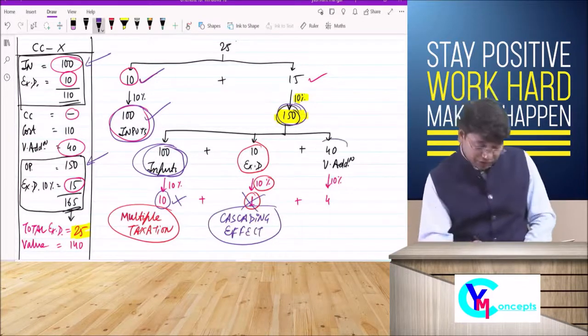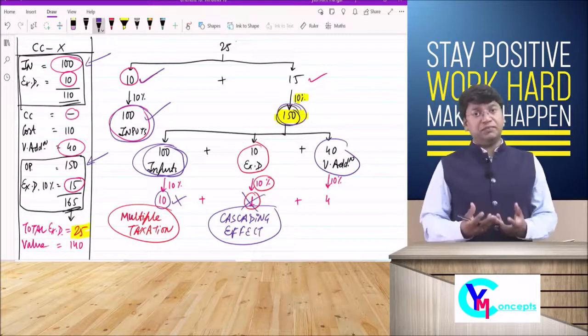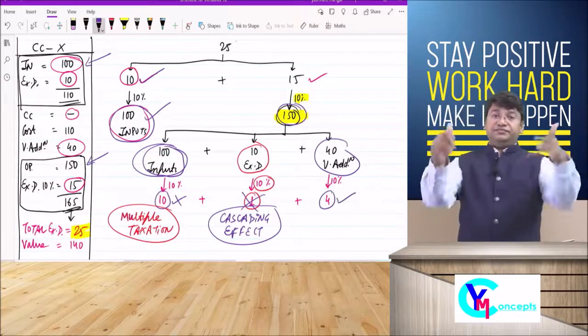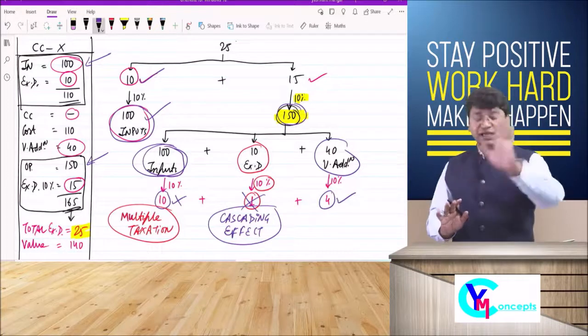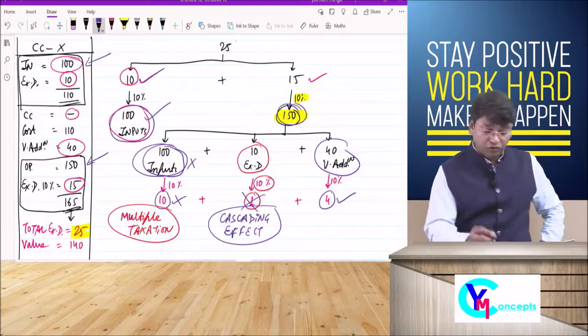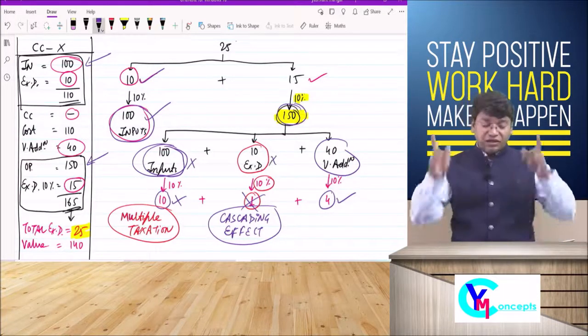We came to the next point, value addition. On value addition, this is the part of value. We need to pay the tax. Okay, done. This is good. If you are charging tax on value addition, accepted. But you are charging tax on rupees 100 again? No. On rupees 10, which is excise duty, again? No. Not acceptable. Clear?